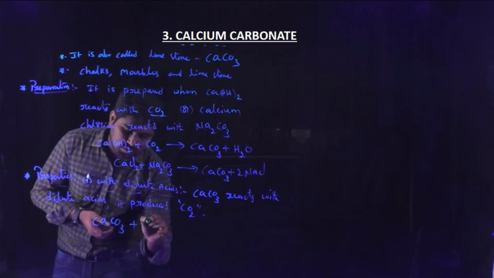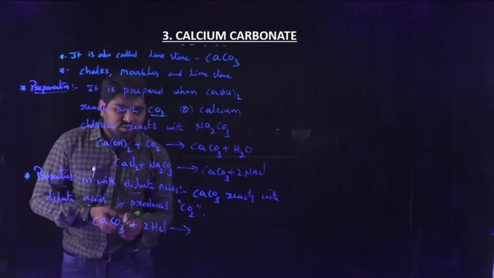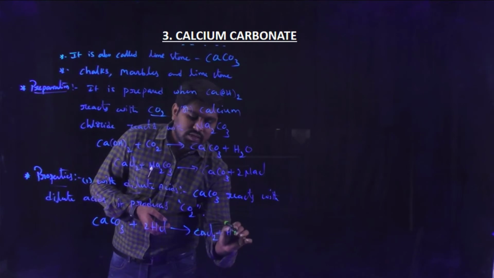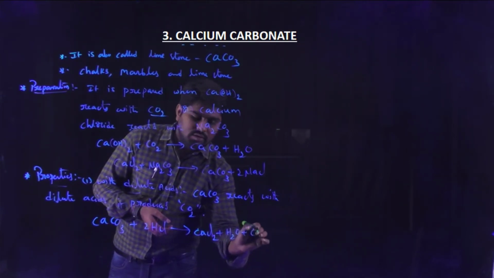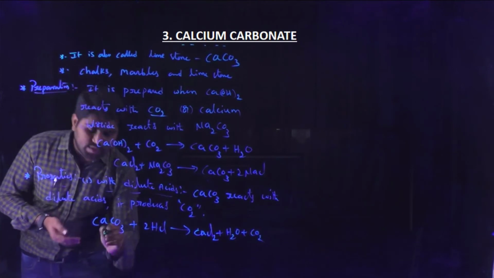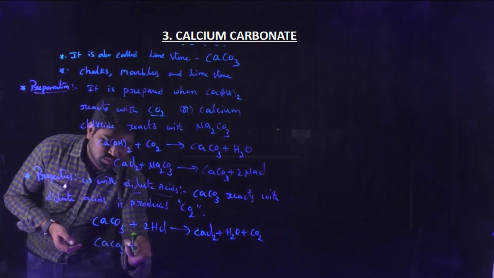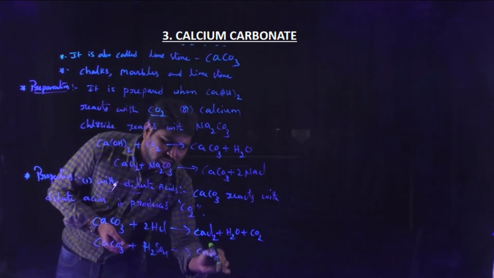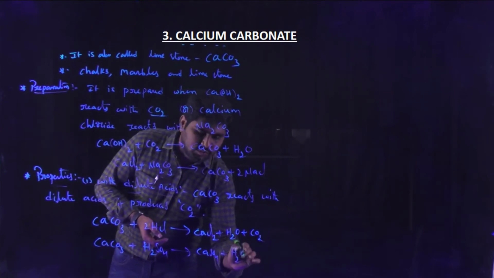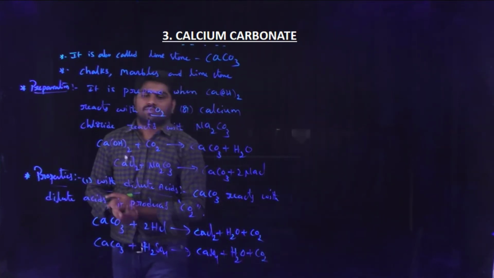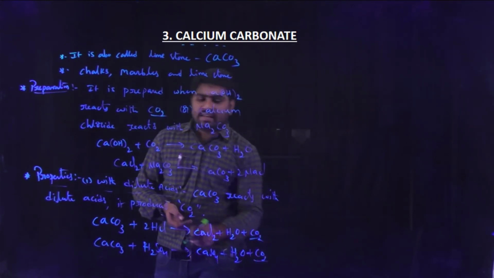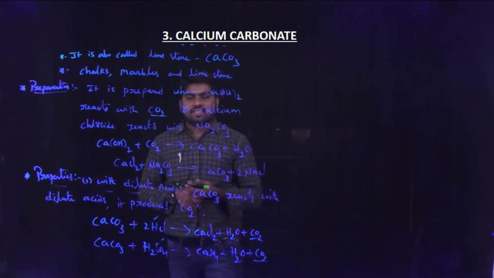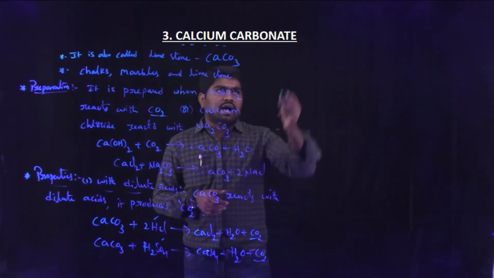I am writing the reactions. CaCO3 plus 2 molecules of HCl produces CaCl2, calcium chloride, plus H2O and CO2 gas. If you are taking calcium carbonate plus H2SO4, it produces calcium sulfate plus H2O plus CO2. When calcium carbonate reacts with dilute acids like HCl and H2SO4, it produces carbon dioxide.